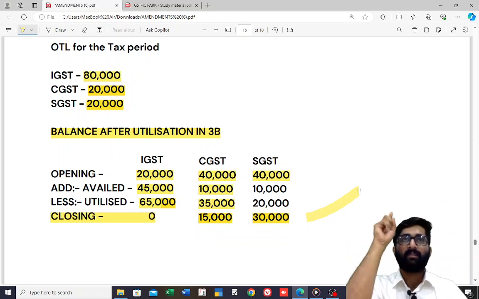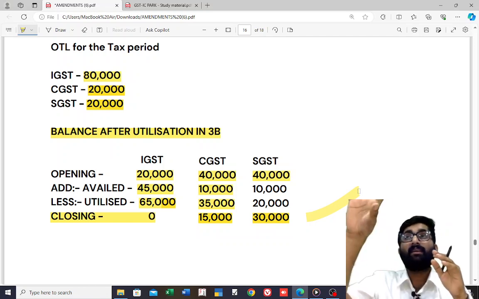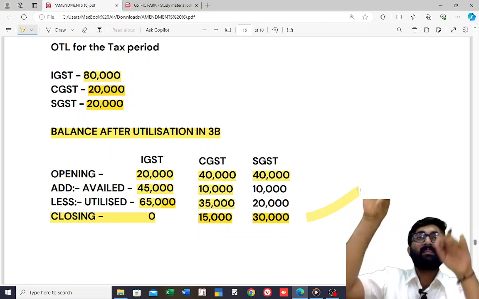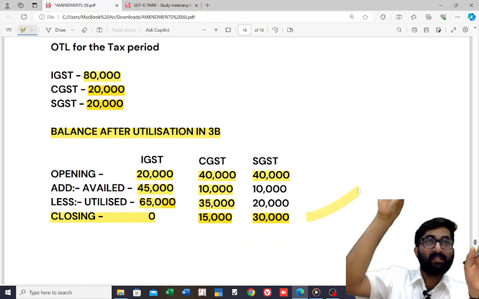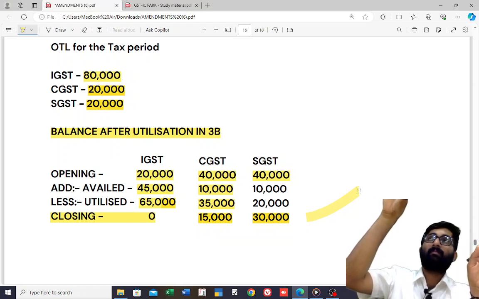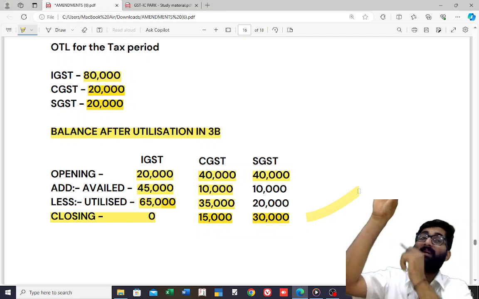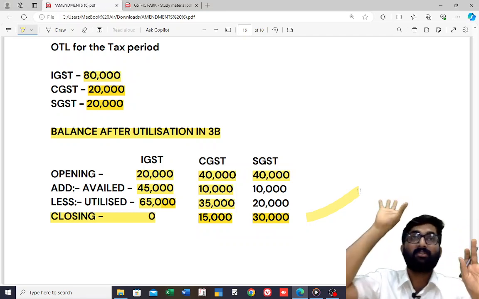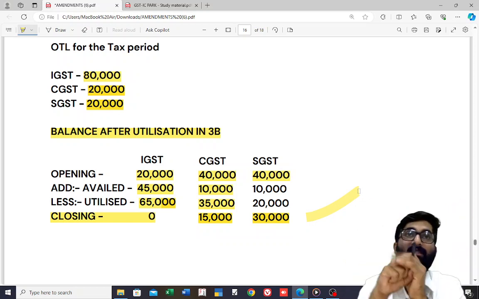Now you tell me, can I use CGST and SGST for setting off IGST? Yes. I can use CGST credit and SGST credit to set off IGST.